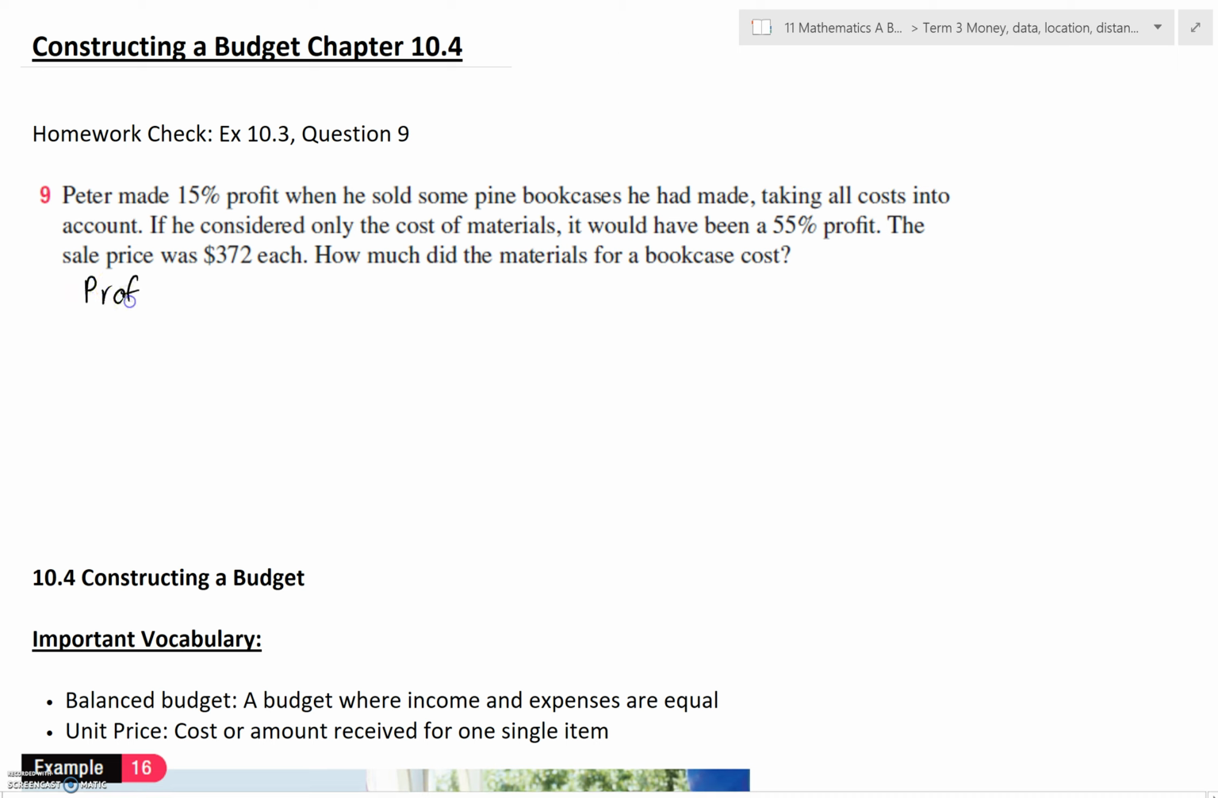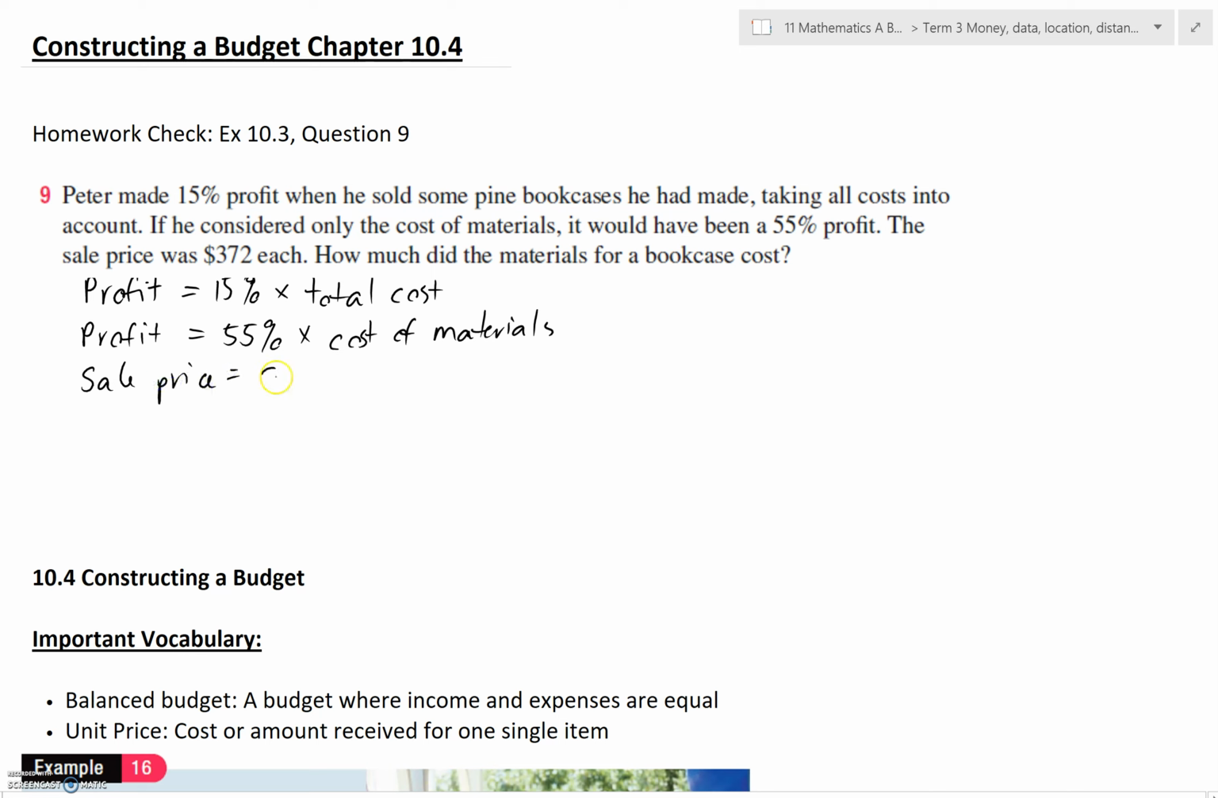So let's write down what we know from the question. So profit is 15% of the total cost. Profit was also 55% of the cost of materials. We also know that the sale price was $372, and that equals 100% of the cost of materials plus that profit.